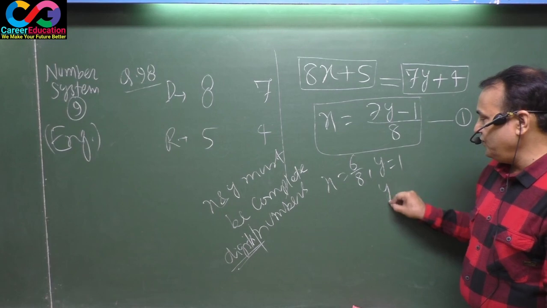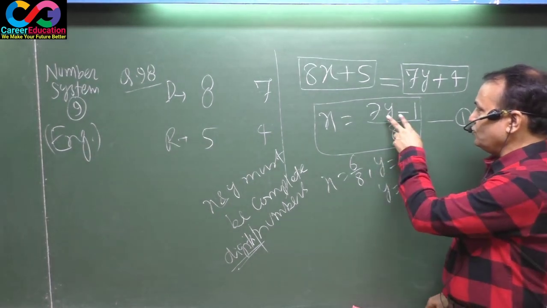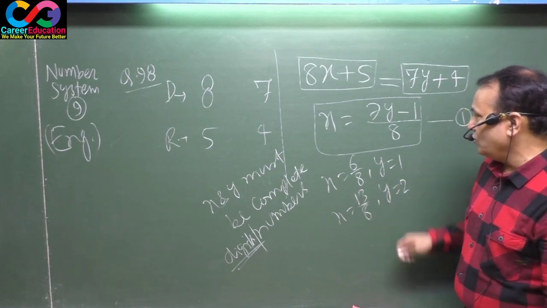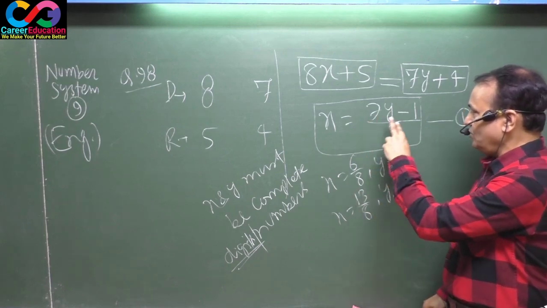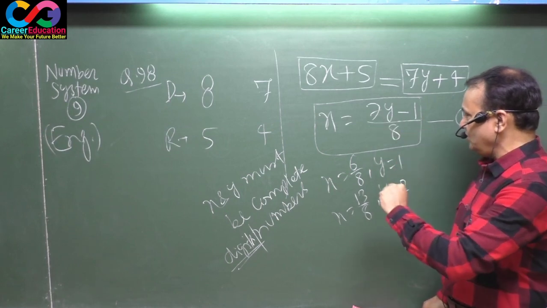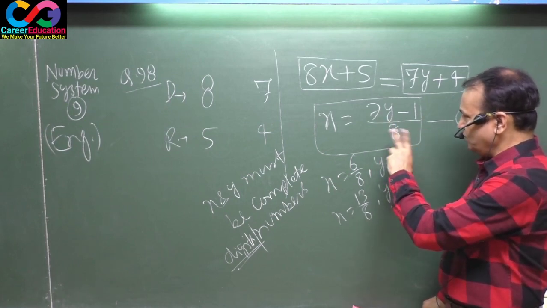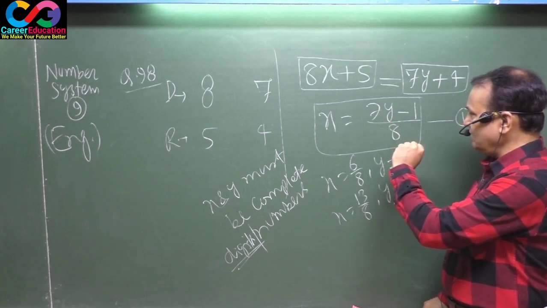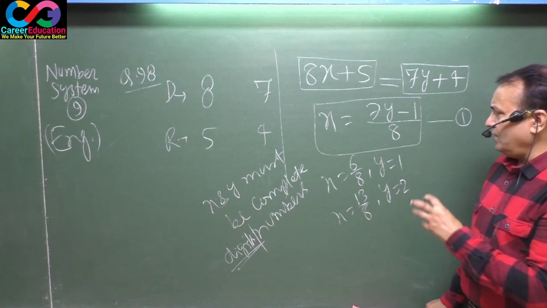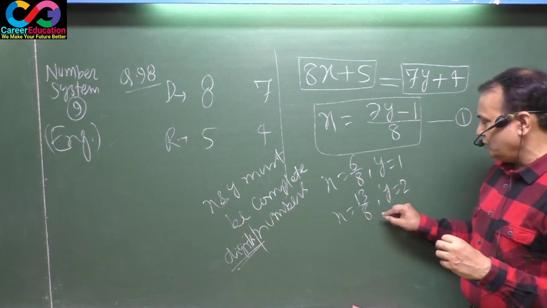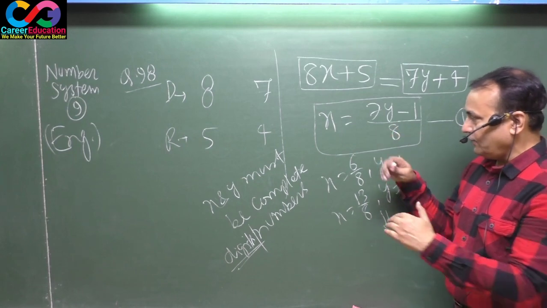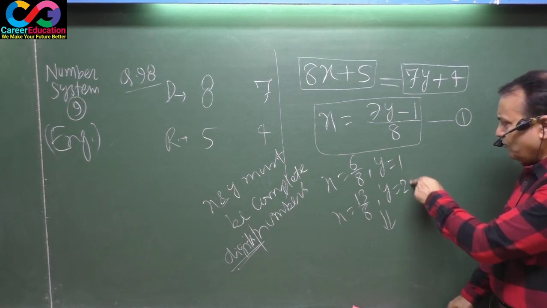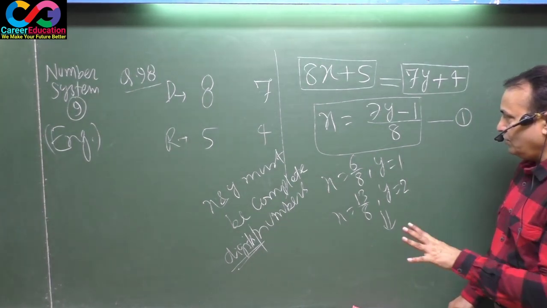If you put the value of y as 2, 7 2s are 14, this will be 13 by 8. Similarly, you have to go on. Now you put the value of y through guessing, so that for the value of y, x must be complete as well. Systematically you have to go through 1, 2, 3, 4.